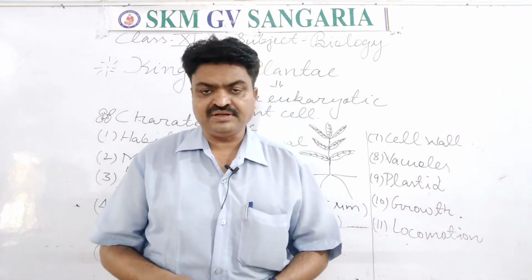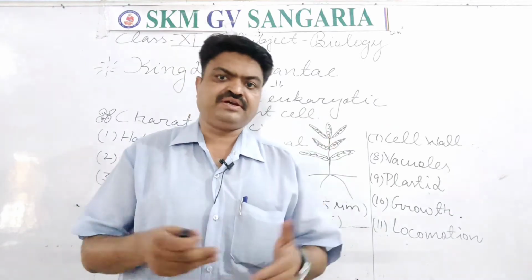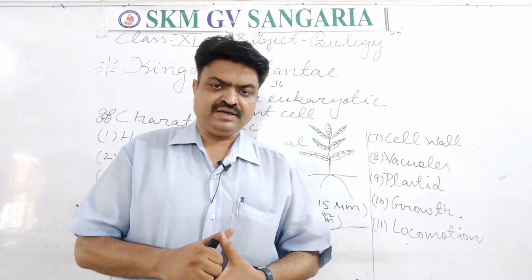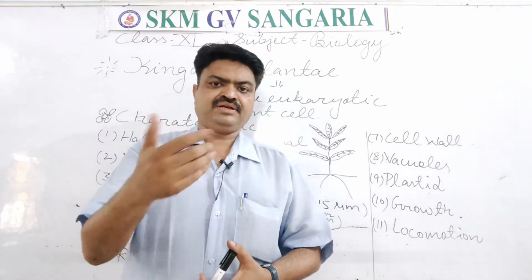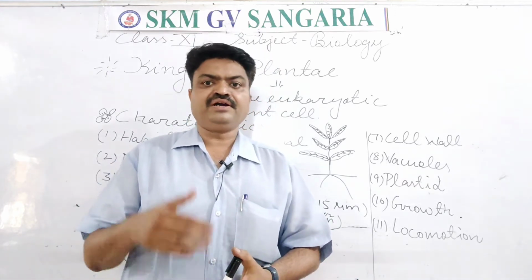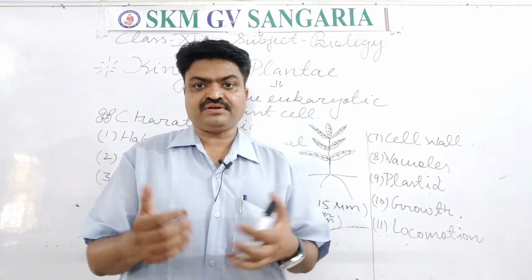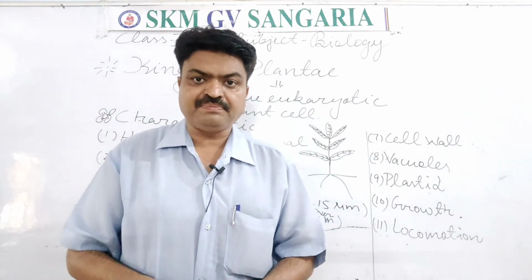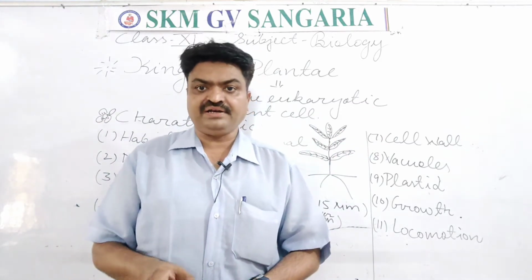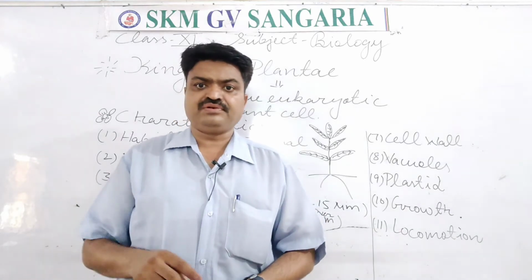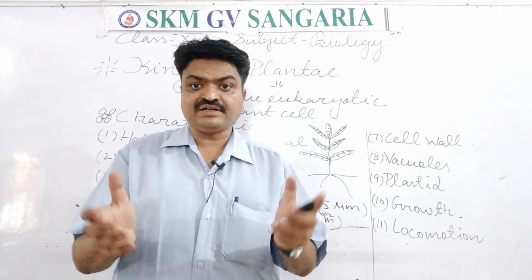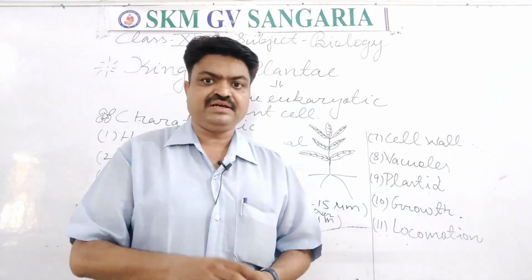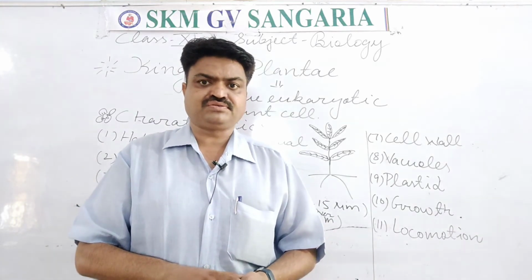Plants have the large size vacuole, student. Now many times one question is asked: why do the plants have the large size vacuole? Because they can't prepare their food in the night. So for using the food in the night, they store their food in the large size vacuole. That's why they have the large size vacuole, student.